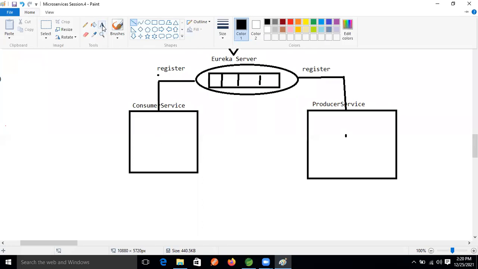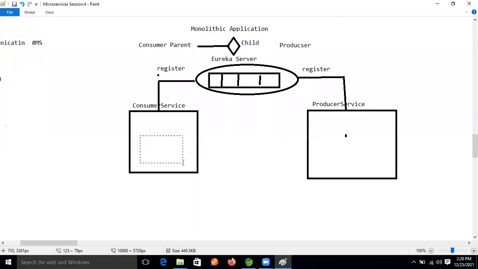Just assume that here we are taking one more project, that one consumer, which will communicate with the Eureka server. So here what we need? We need a consumer REST controller, right?